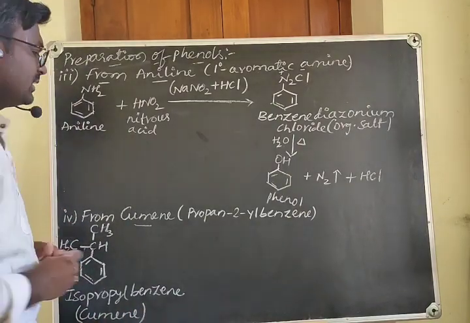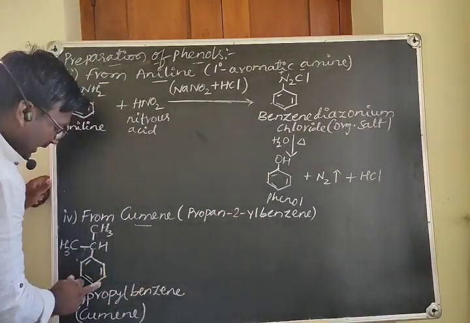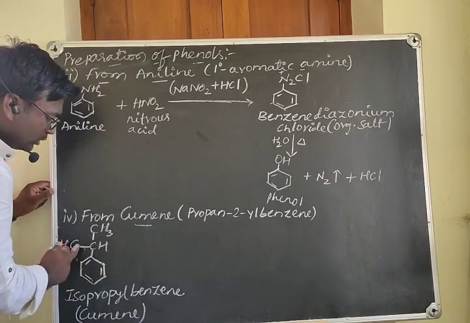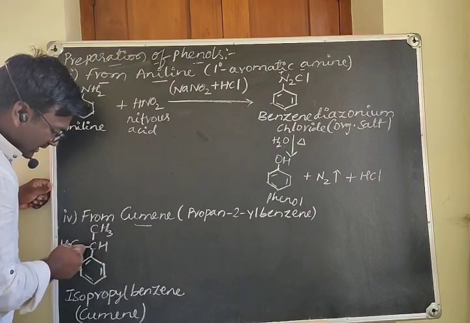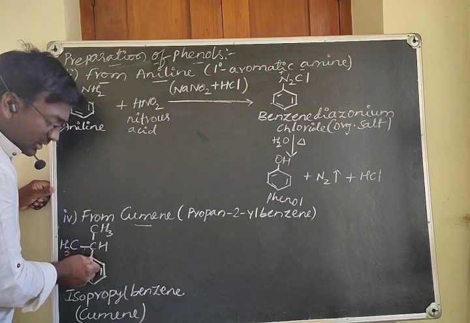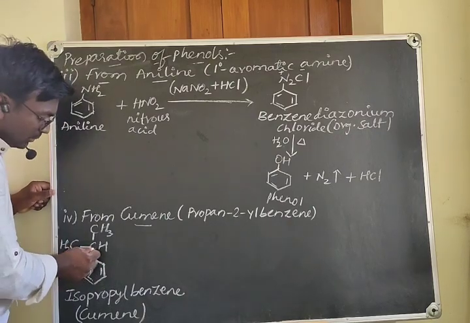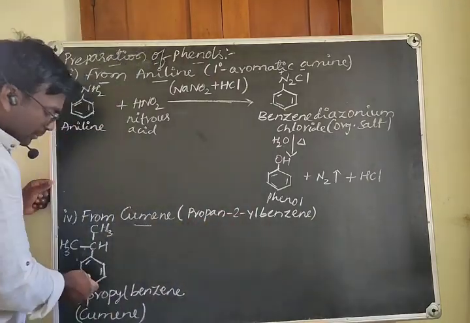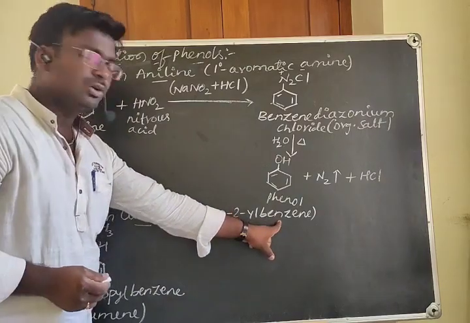Then what is the IUPAC name? Propan-2-yl benzene. Benzene contains more carbon atoms, that is 6, while in this chain you can see only 3. That is why this acts as a prefix. The prefix is pro for 3 carbon atoms. The second carbon is linked to the benzene, so we say propanyl and position 2 is linked. Therefore I have written propan-2-yl, with benzene as the word root.